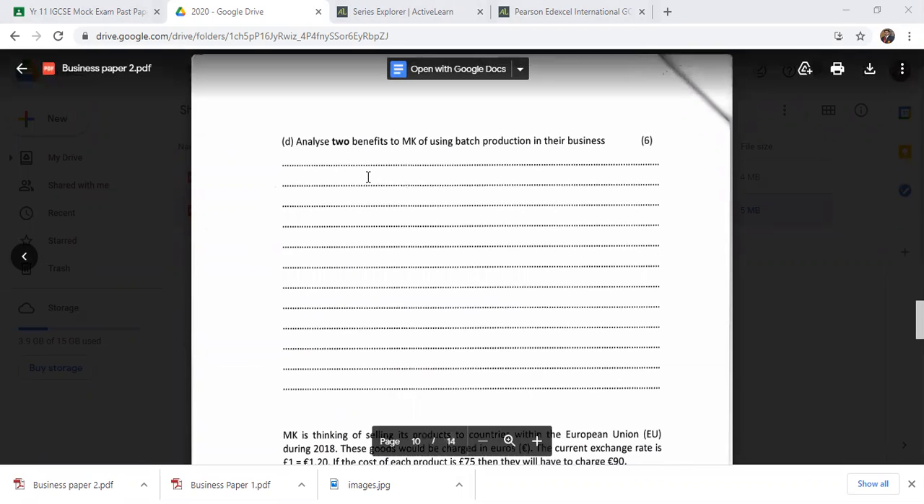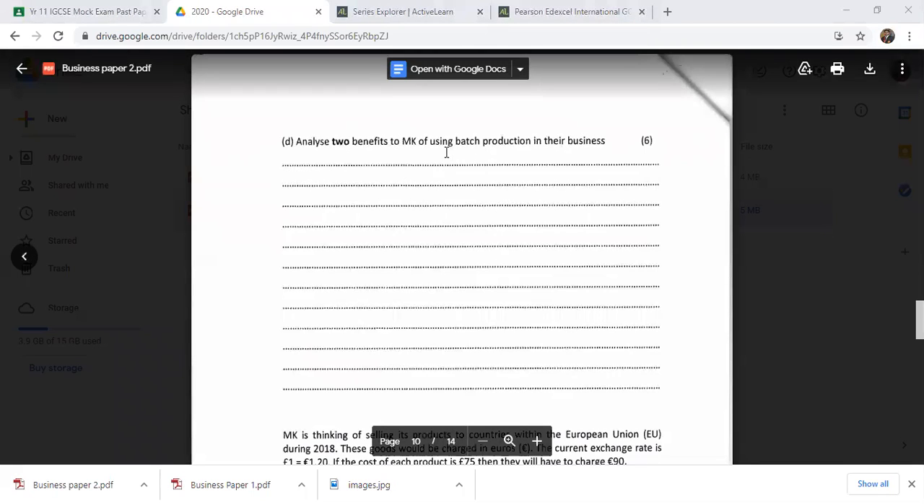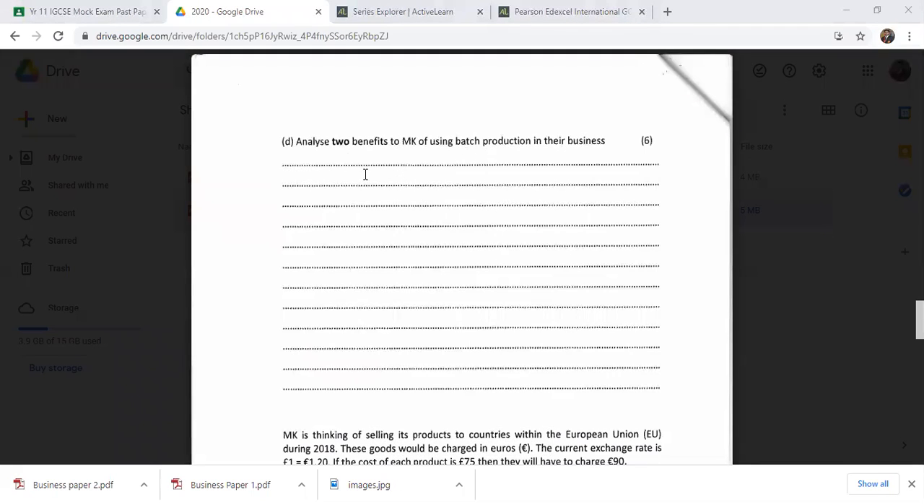When you're writing this kind of question, always make sure to plan your answer first. They're asking for two benefits of batch production, so you have to write two positives. First, you can talk about flexibility, because batch production lets you change from one batch to another. If you're making 100 items or 1,000 items, you can change it, so you can produce a lot of different orders, unlike flow production. Flow production continuously produces one item, but with batch production, MK would be able to produce different batches with different fashion accessories and designs.